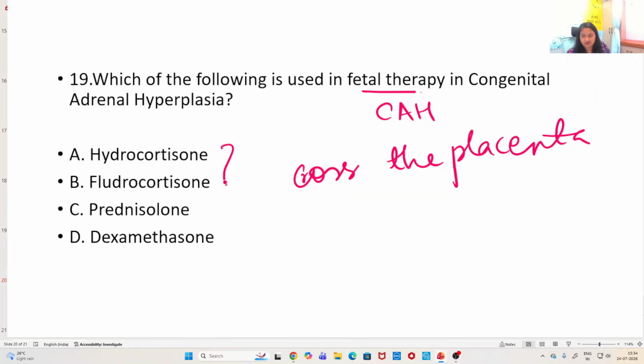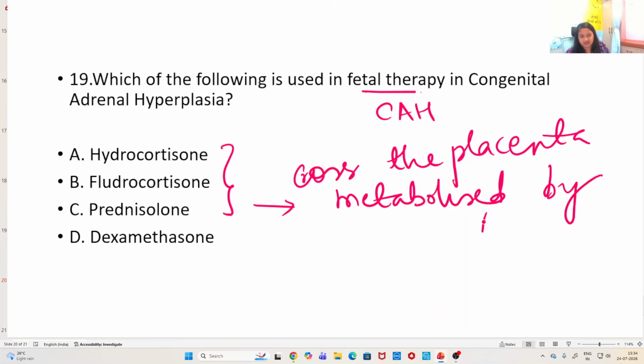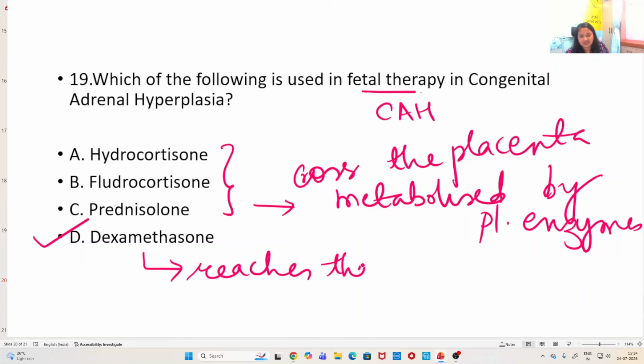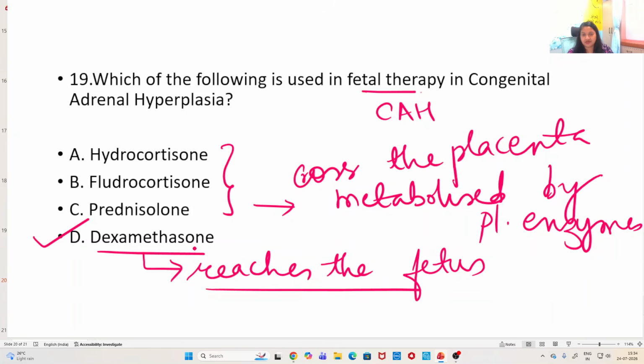Hydrocortisone, fludrocortisone and prednisolone are highly metabolized by the placental enzymes, whereas dexamethasone crosses the placenta and reaches the fetus in its active form. Therefore dexamethasone is the drug of choice for fetal therapy in congenital adrenal hyperplasia. To reduce what? To reduce the virilization of the fetus.